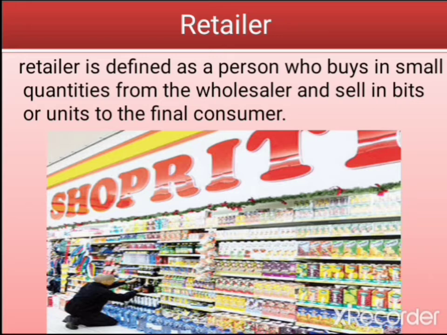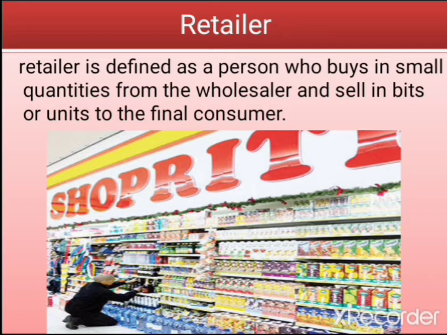We have different types of retailing and different types of retailing outlets, which is not part of our scheme, but as we proceed, when we get there, we'll look at it. So the retailers buy in smaller quantity from different wholesalers, and they sell in bits or units to the final consumer.